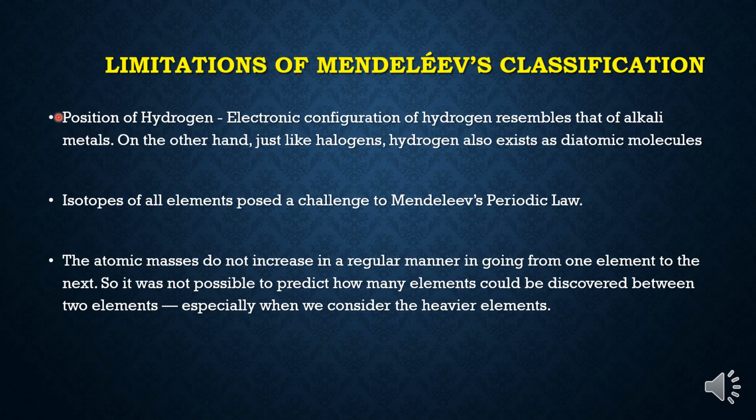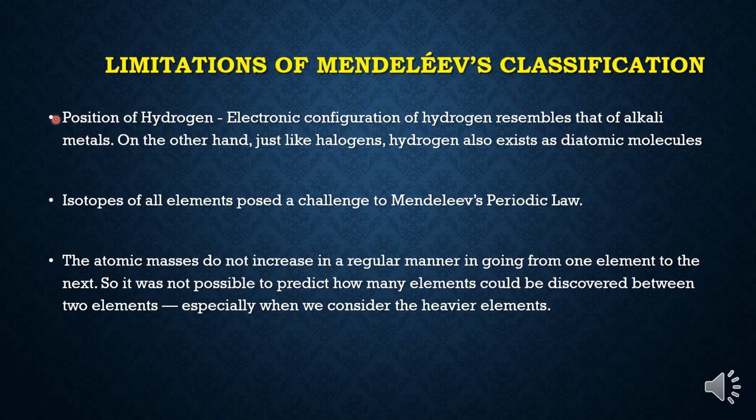So it matches with alkali metals or group 1 elements, and hydrogen can also accept one electron to become hydride ion, like chlorine, bromine, iodine, which accept an electron to become chloride, bromide, iodide ion.